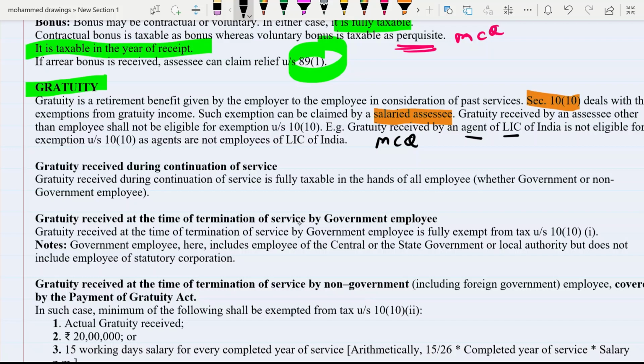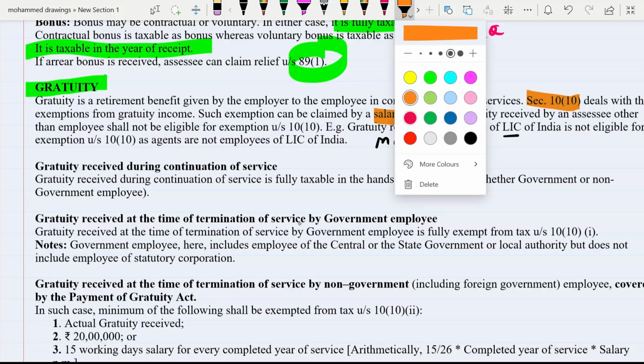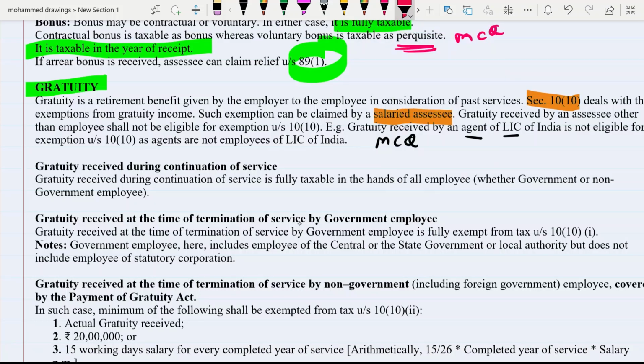Now gratuity received during the continuation of service. This is also a very important point that you should keep in mind, and MCQ can also be asked for this. Gratuity received during continuation of service. That means whatever amount of gratuity is received during the service, it is fully taxable. Remember these words, it is fully taxable in the hands of all employees, whether government or non-government employee. So gratuity received during the continuation of service is fully taxable.